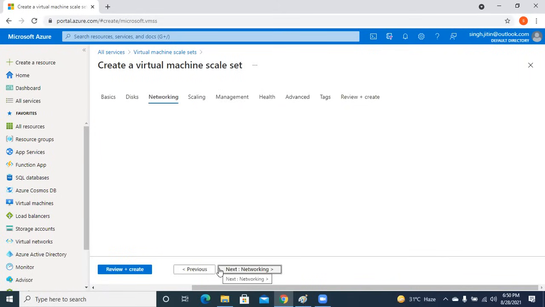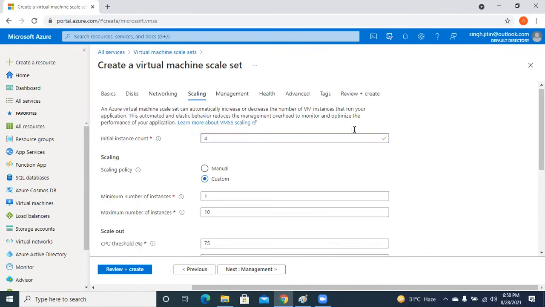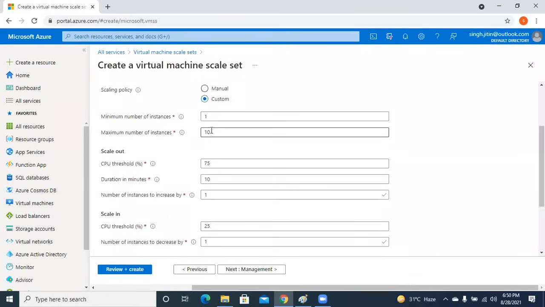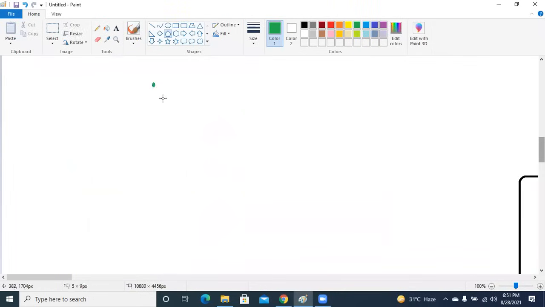And guys, this is where you configure your scaling option. Let's say initially I would like to start with 4 instances, and with custom policies I can set the minimum number of instances. So guys, it's elastic in nature. It's not only able to scale up the number of instances. If those instances are not getting utilized, it can reduce the number of instances as well. It can go high, it can go lower, on the basis of the workload. So I have started with 4, but if these 4 instances are not fully utilized, it can reduce the number of instances as well.